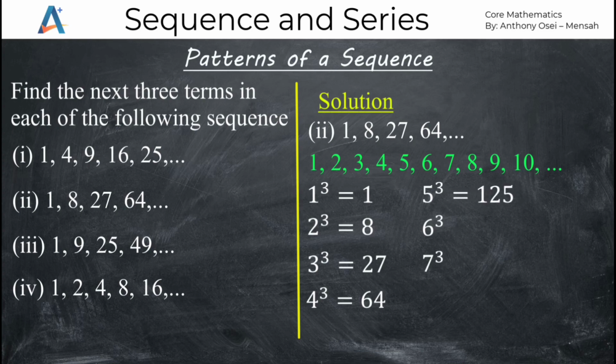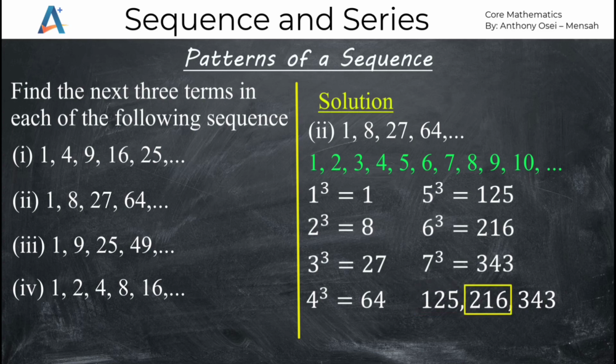So the next term will be 125. Then 6 cubed will give us 216. Then 7 cubed will give us 343. So it means the next 3 terms in the sequence are going to be 125, 216, and 343. So this is the next 3 terms in the sequence for the question. So that becomes our answer. Please take your time and go through it very well. Normally, don't necessarily think we are giving powers to get every sequence. It is just a simple trick.